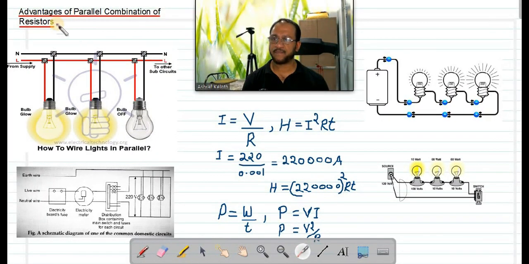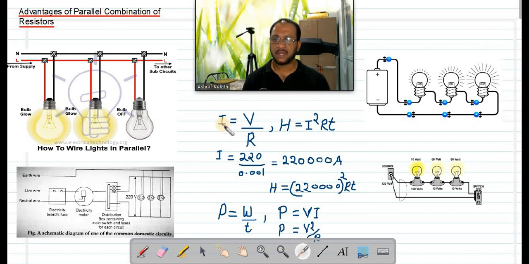In today's discussion, we are discussing the advantages of parallel combination of resistors. In the domestic electrical circuit, the bulb, fan, AC and all these devices are connected in parallel, not in series. There are some reasons for that, and we can see those reasons from this discussion of the advantages of parallel combination of resistors. Before coming to that, we need some basic points.